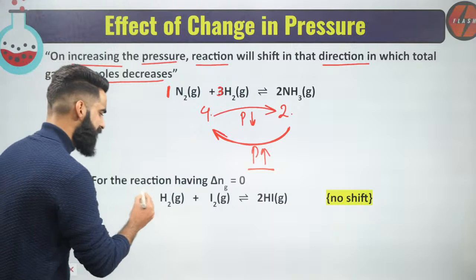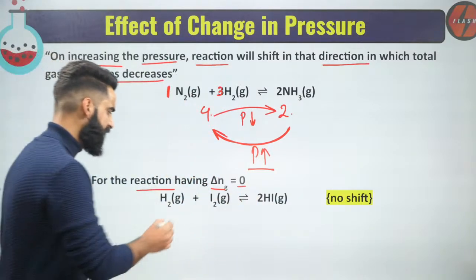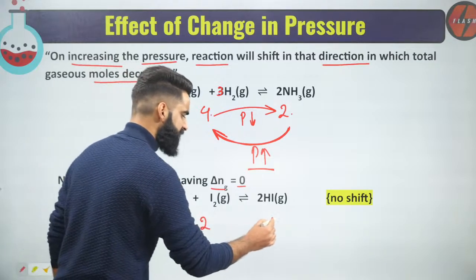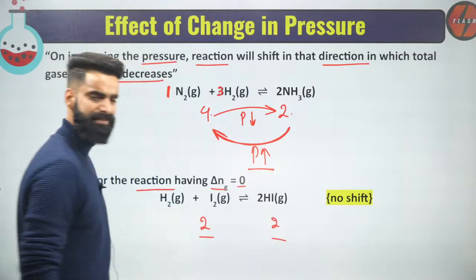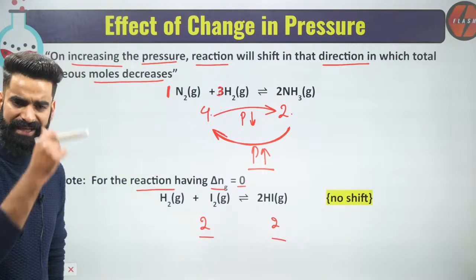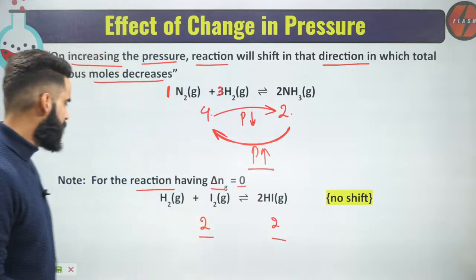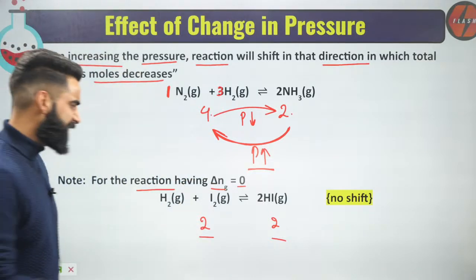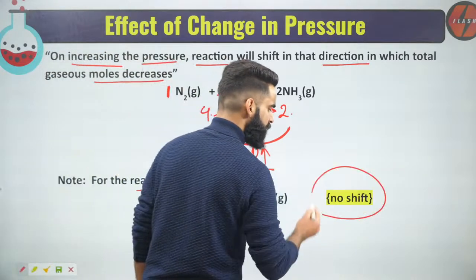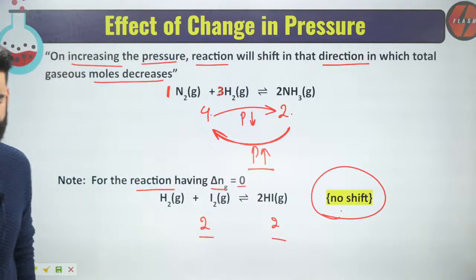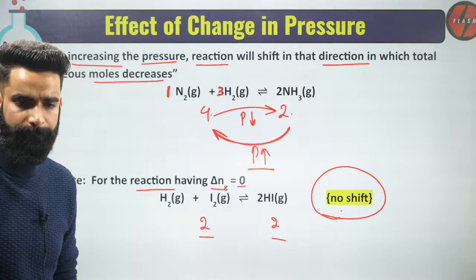Now, for a reaction which has delta n_g equal to 0, on the left-hand side we have 2 moles and on the right-hand side we have 2 moles. So the pressure is the same on both sides. If I increase or decrease the pressure, what will happen to the equilibrium? Will the reaction shift in the forward or backward direction? No way. There will be no shift for a reaction whose delta n_g is equal to 0. Very simple.